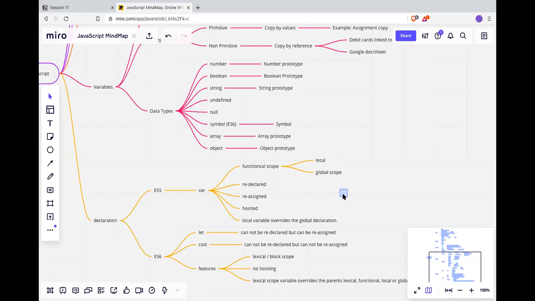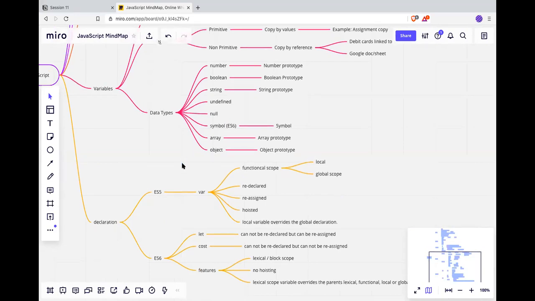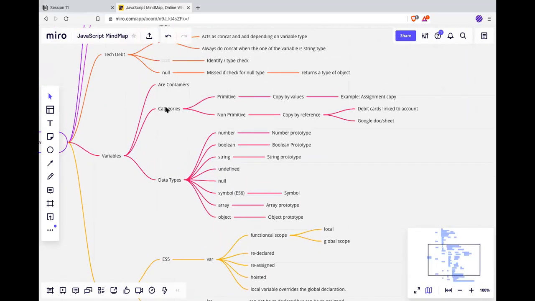What did I miss in variables? All containers, categories, primitive, non-primitive, copy by value, copy by reference, assignment copies. Let's say I just add it in. Reference: debit card linked to an account or Google Sheet. Okay. Data types: number, boolean, string, undefined, null are primitive. Okay. They point to a primitive prototype. And array and object point to array and object prototype.